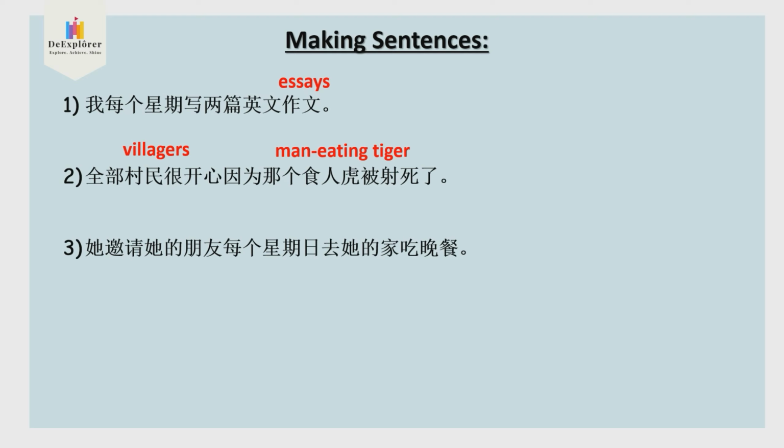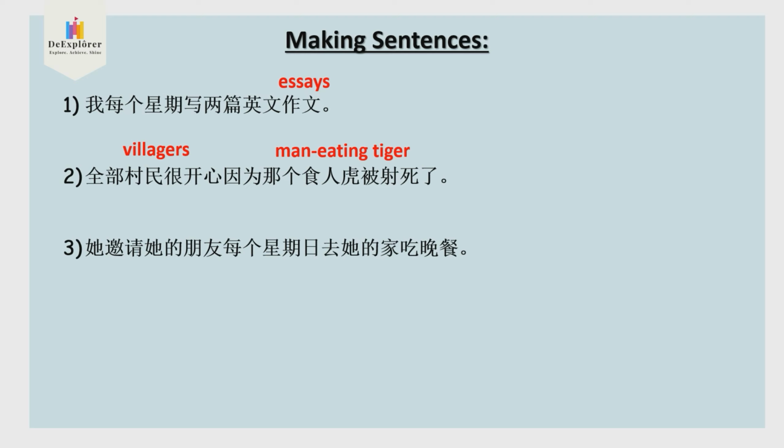Sentence number 3. Check. Subject. Verb. Invite, invites, is am are invited? 有没有被? 是不是被? 如果不是的话, 就不可以用被. So is this 被 or not? Who? Friends, or her friend, one only.